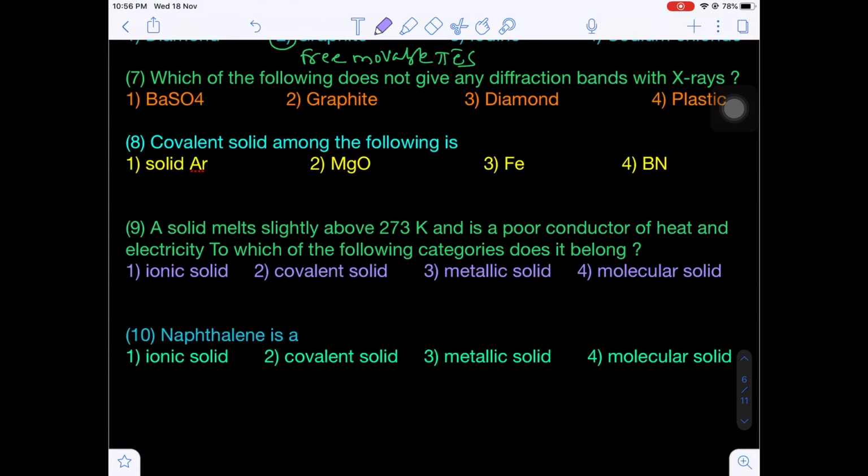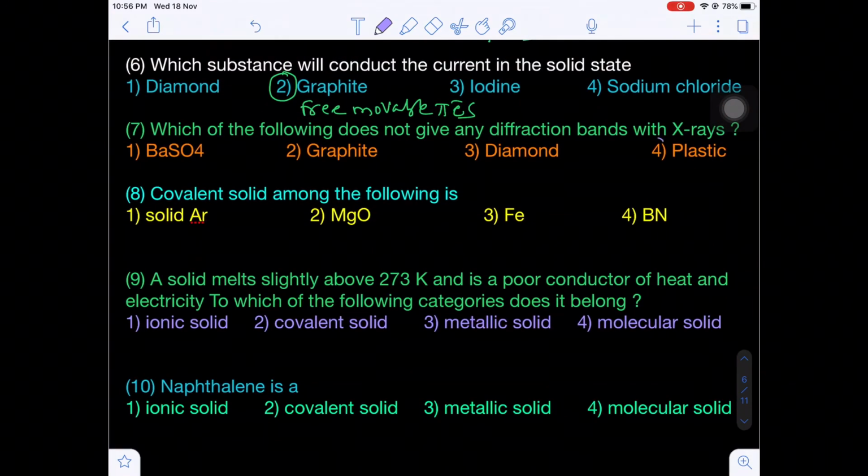Crystalline solids show X-ray diffraction, whereas amorphous solids do not. Here plastic is amorphous, that's why it doesn't show X-ray diffraction. So that is the answer.